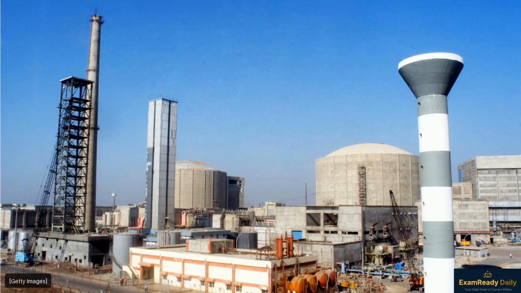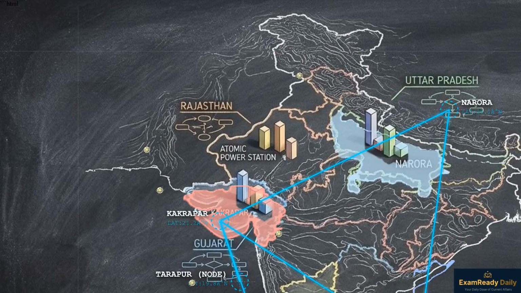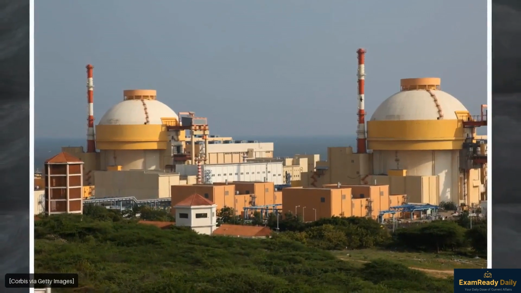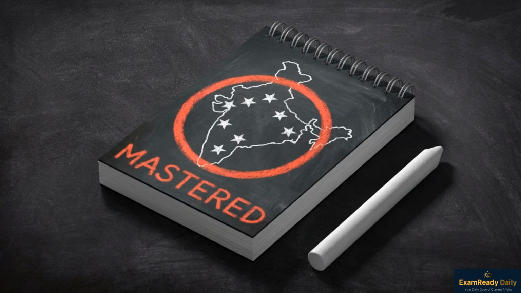For static GK, identify the oldest site, Tarapur Atomic Power Station in Maharashtra, established in 1969. This heavy water architecture actually defines the majority of India's early nuclear fleet. Geography matching questions require you to locate the remaining sites. Kakrapar in Gujarat, Kalpakkam in Tamil Nadu, Narora in Uttar Pradesh, Kaiga in Karnataka, and the site in Rajasthan. Note the scale of the Kudankulam nuclear power plant in Tamil Nadu, which alone generates 2,000 megawatts. Memorizing the geographic distribution and historical sequence of these 7 sites is a required step for mastering national energy policy.